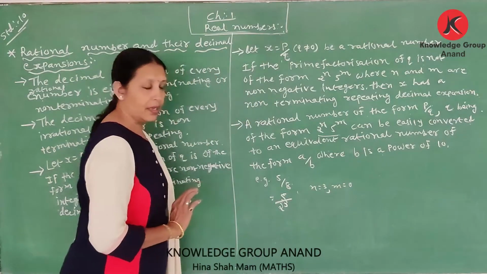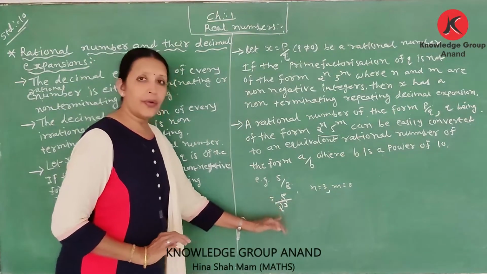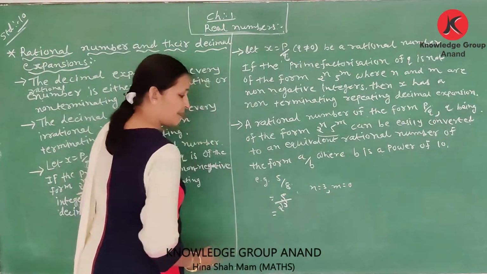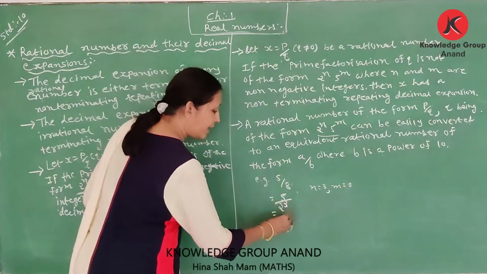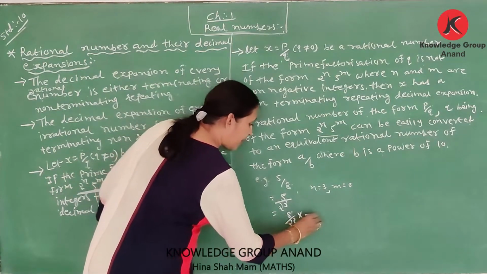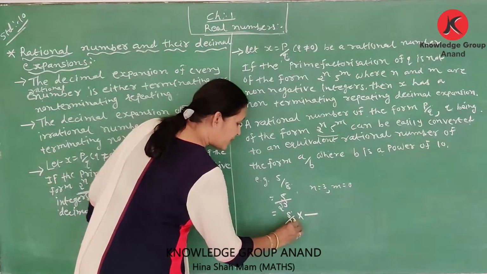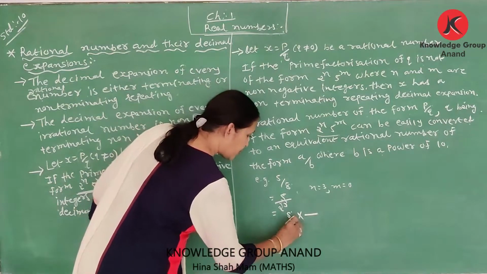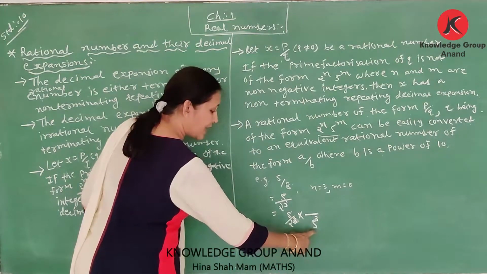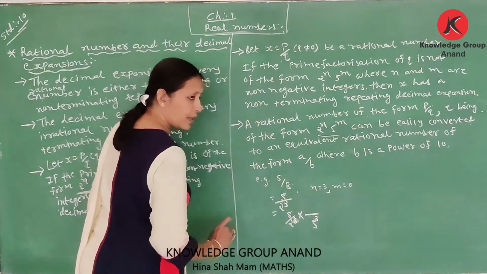We want to write the equivalent form in a power of 10. Two fives are 10, so with 2 cubed we need 5 cubed to get 10 cubed.